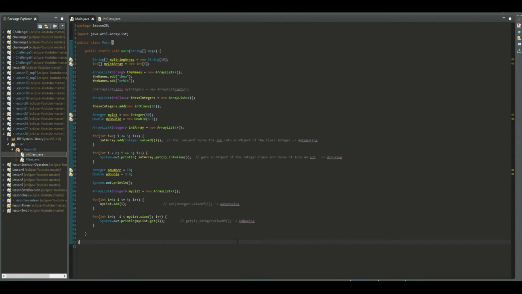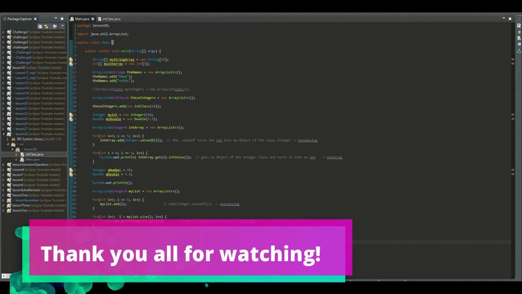This was it for today. Autoboxing and unboxing is something really important in Java. I hope that you could understand the basic concepts of it. If you have any questions, feel free to write in the comment section below or send me a message, and I will also try to make some challenges regarding autoboxing and unboxing so that you can practice a little bit. But you can also try to do your own challenges at home and make some experiments with them.